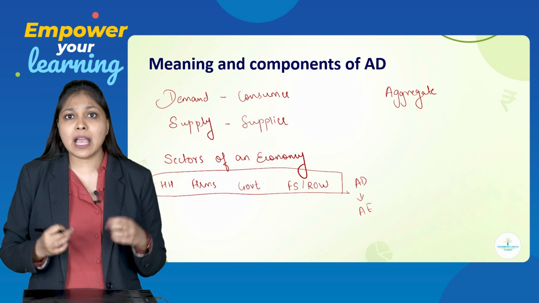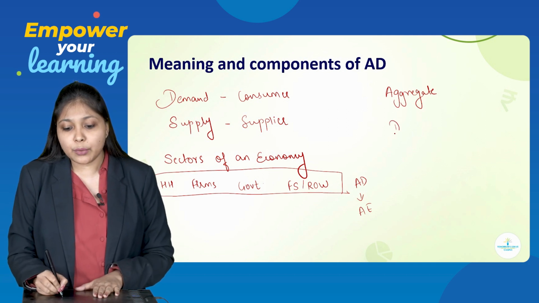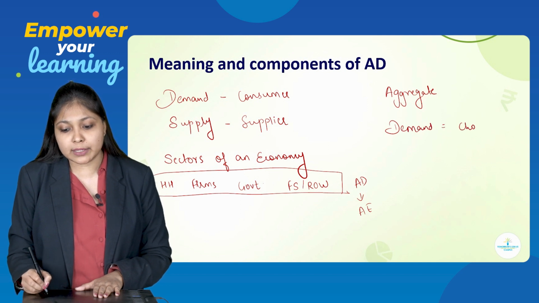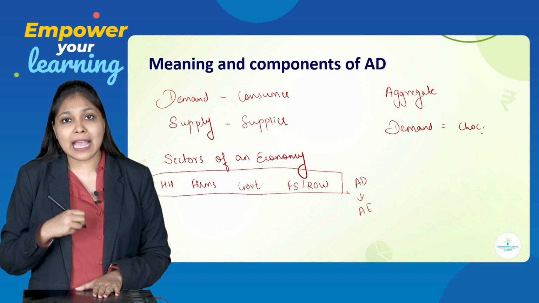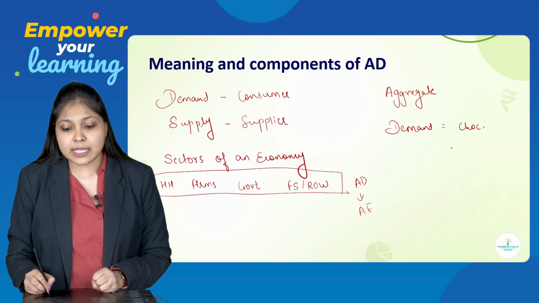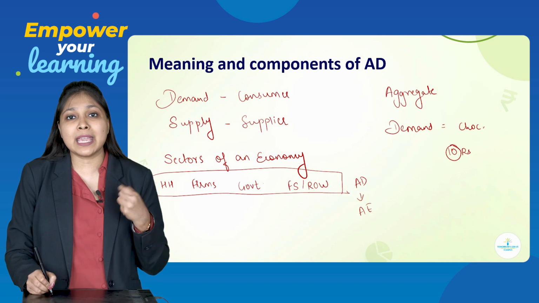For example, I as a human being am demanding a chocolate. Okay, I have made a demand for chocolate. Now, when I go to the market, I will purchase that chocolate. Say suppose that chocolate was for 10 rupees. So, this 10 rupees is nothing but my expense.